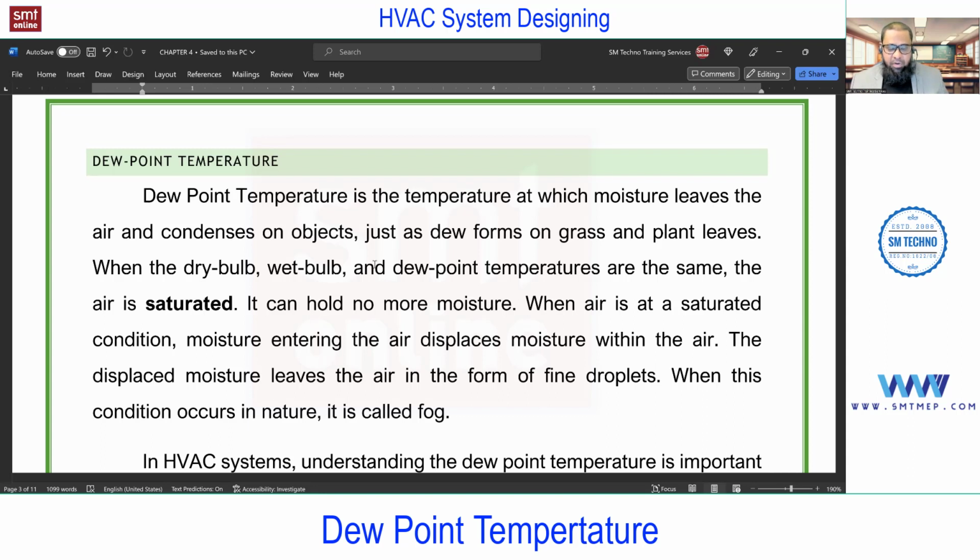Now the question is how it is related to this property, this condition of air, and how it is related to HVAC. We have different aspects for this, but let me just get some important points from the theory.